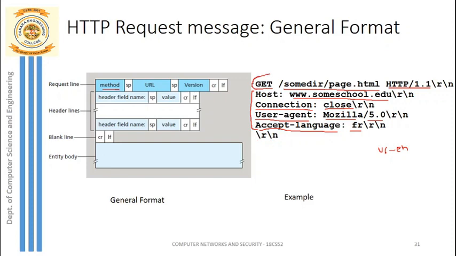Since this is a GET method, which requests some page from the server, we have an empty entity body. The entity body will contain some lines only whenever we submit some data to the server. Normally we submit with the help of the PUT method. There can be some different methods, so we'll look into that in the future slides.